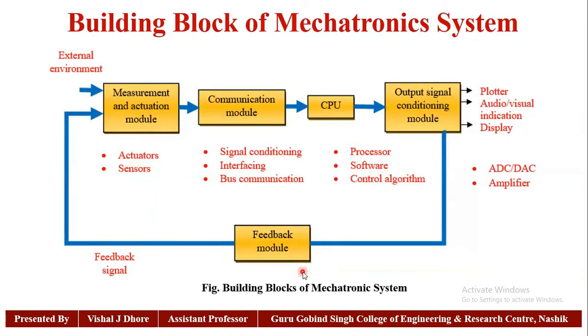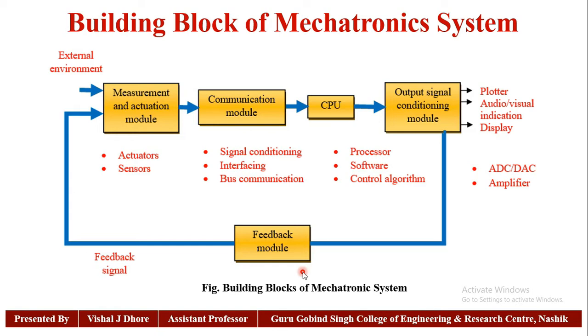The next point is the building blocks of mechatronic systems. In any mechatronic system, there are a number of components such as sensors, actuators, communication devices, CPU, and software. All the components are interlinked to each other and perform their definite functions. Diagrammatically, we do not present all the components in actual shapes and sizes.